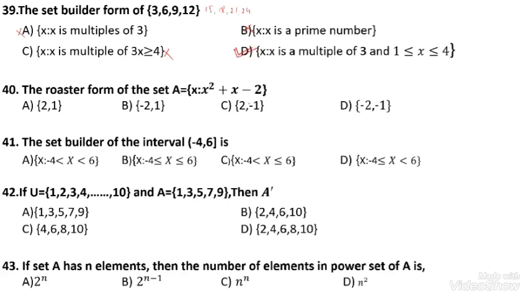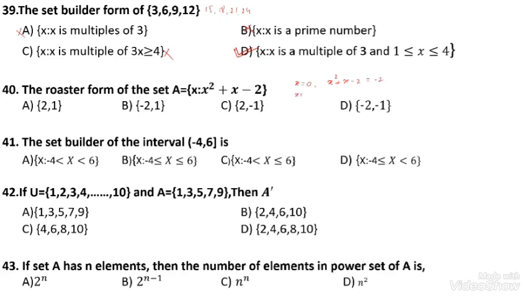Question number 14. The roster form of the set A is x such that x square plus x minus 2. Here, I will take the values of x for the roster form. Here, I can take the value x is equal to 0. You will get x square plus x minus 2. While taking the x value 0, 0 plus 0, I will get minus 2.